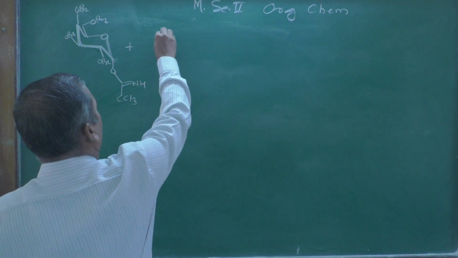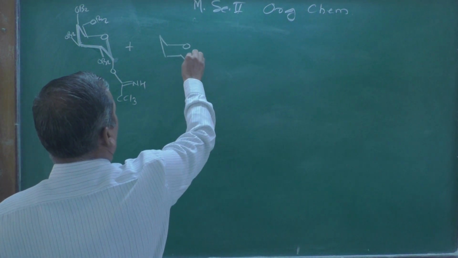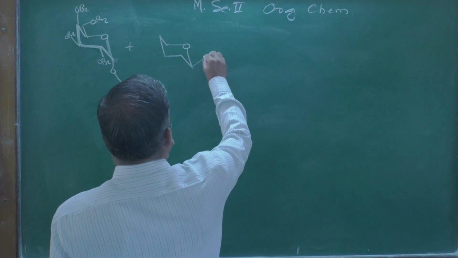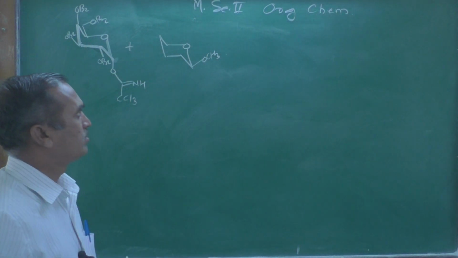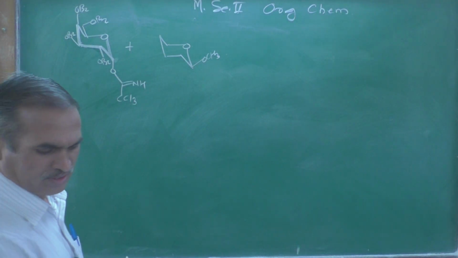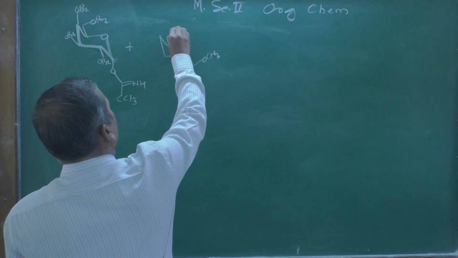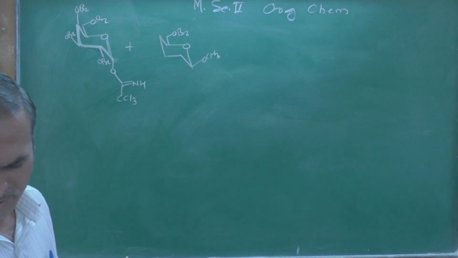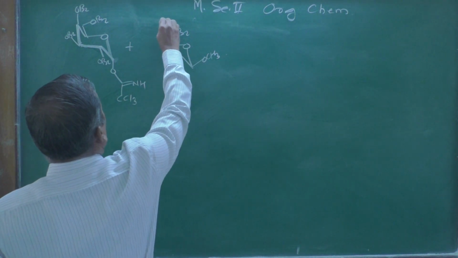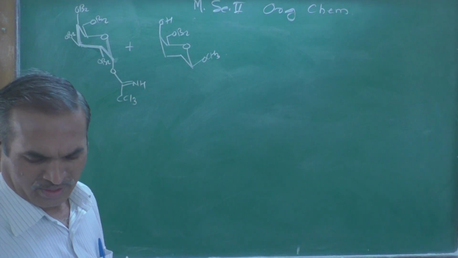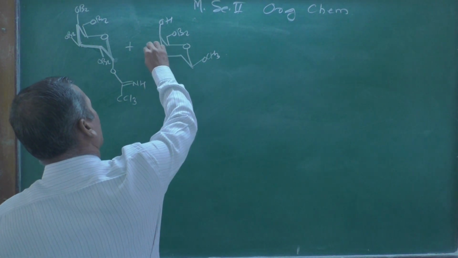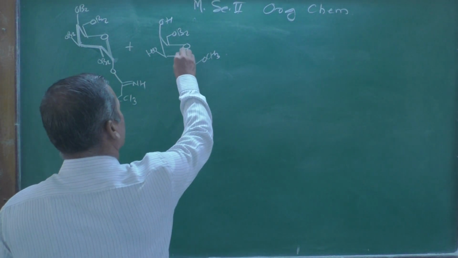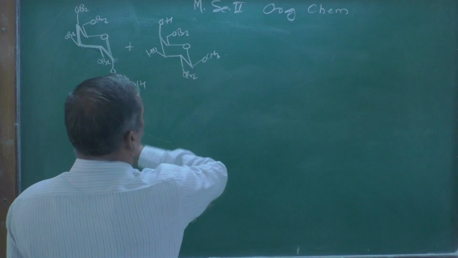Another molecule will be represented like this. This is a chair form of that glucose unit, a methyl glycoside represented here, and this OBz. Then at this axial position there will be a hydroxy group, and at the equatorial position a hydroxyl group is also present, and here a protected hydroxyl group is shown.